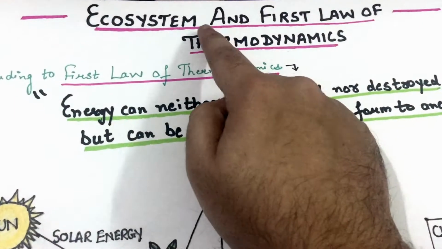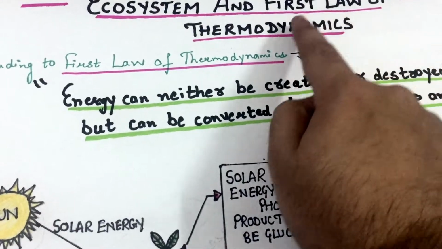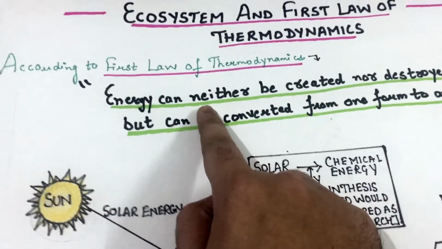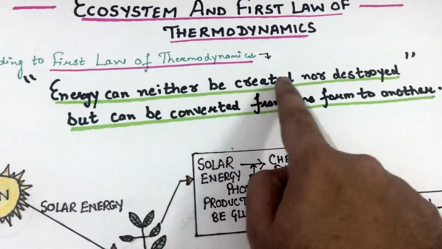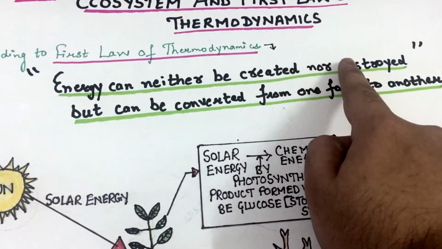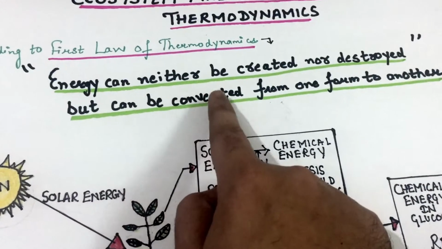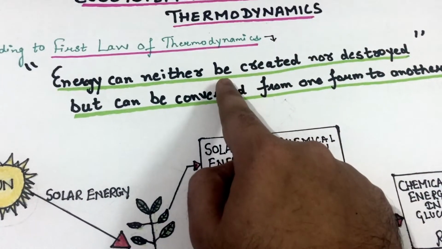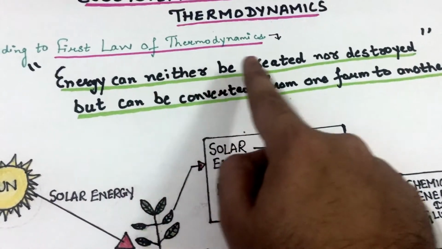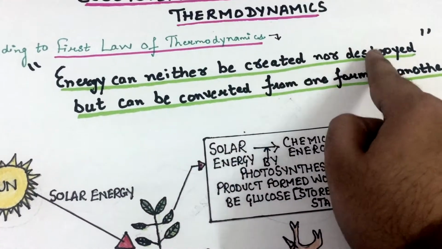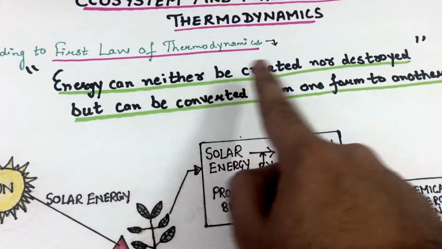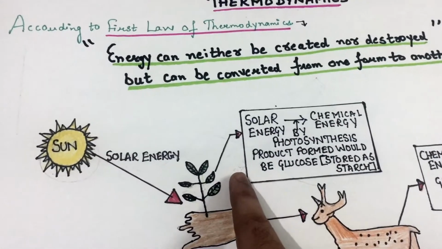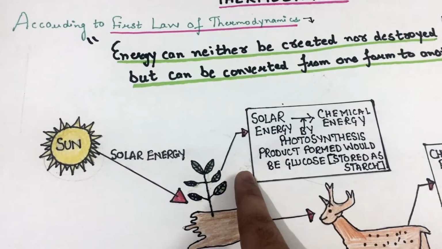Now let us look at ecosystem and first law of thermodynamics. According to the first law of thermodynamics, energy can neither be created nor be destroyed, but it can be converted from one form to another. So what is first law of thermodynamics? Energy can neither be created nor be destroyed, but can be converted from one form to another. Now let us look at this law in relation to the ecosystem.